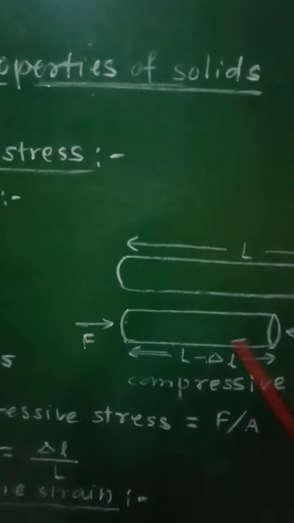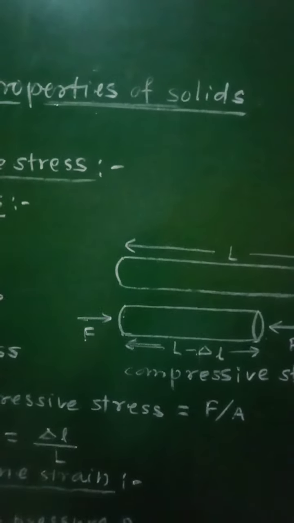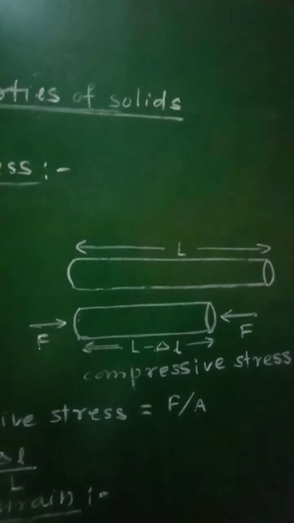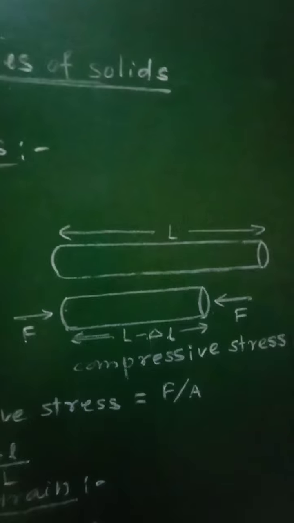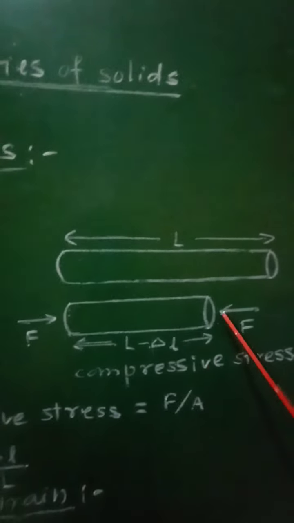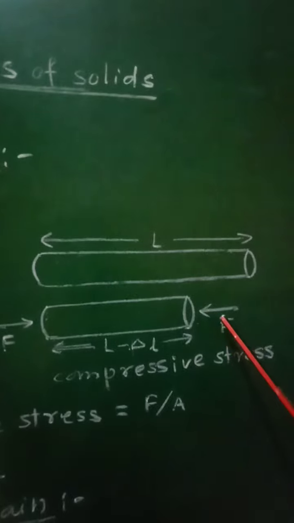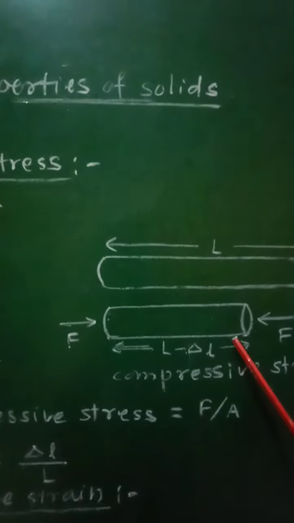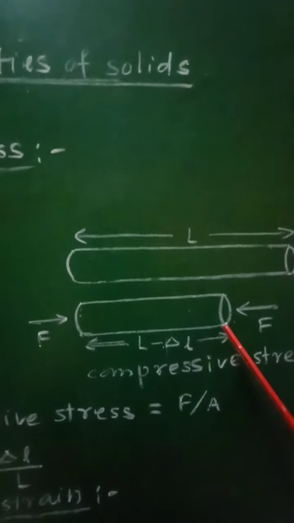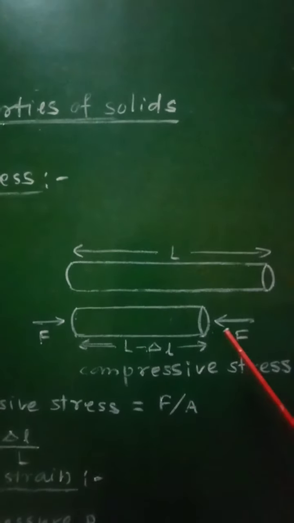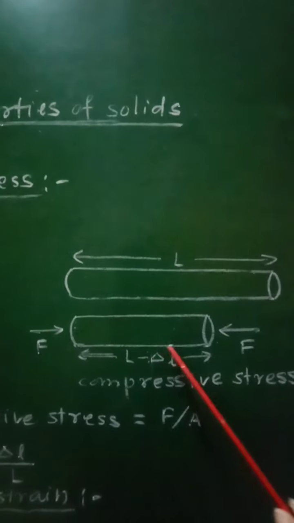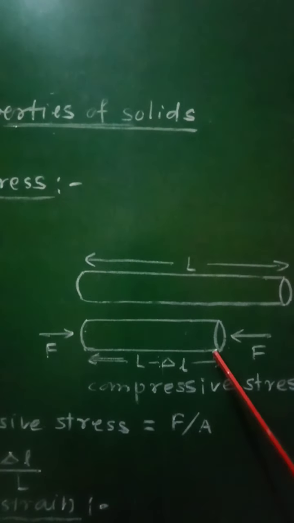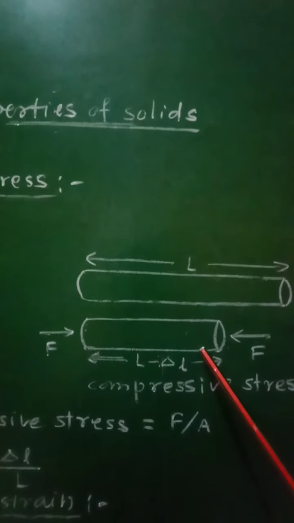when two equal and opposite forces are acting on that solid, that means at two ends of that solid, this force F is directed towards right, this force is directed towards left, and these two forces are equal in magnitude. When these two equal and opposite forces are acting at the two ends of the solid perpendicular to the area of cross section,